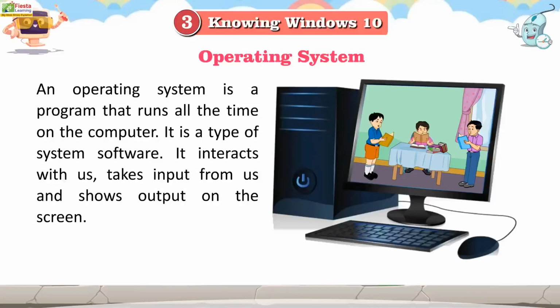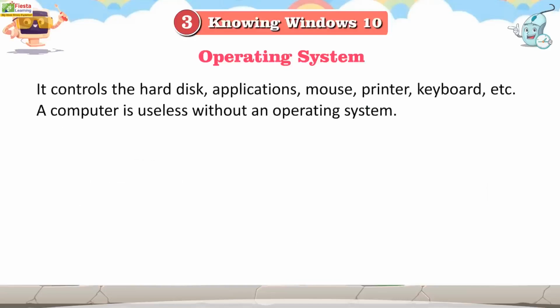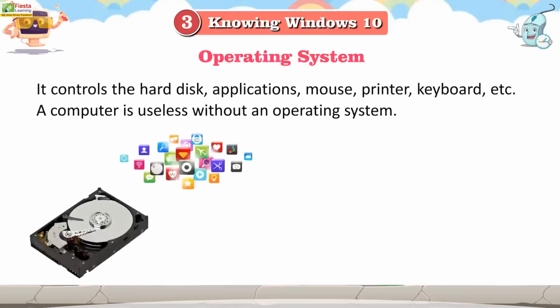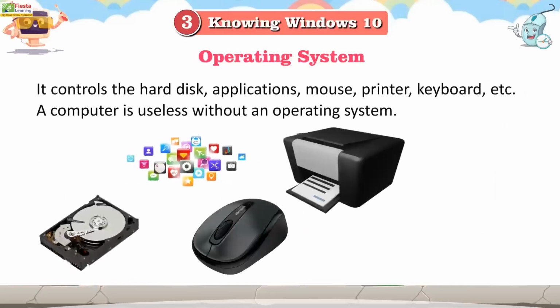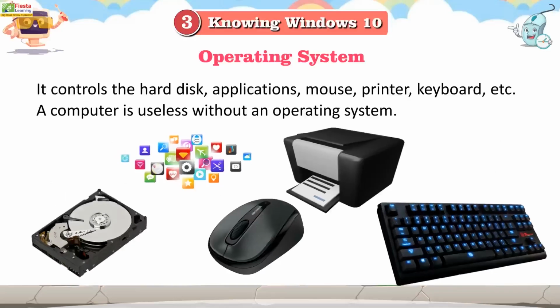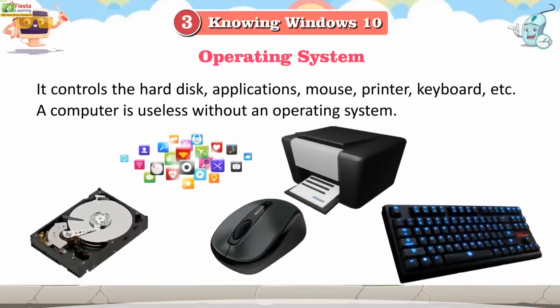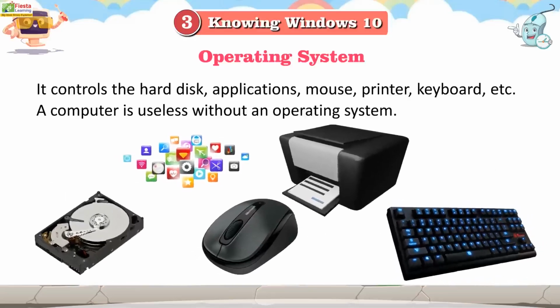It is a type of system software. It interacts with us, takes input from us, and shows output on the screen. It controls the hard disk, applications, mouse, printer, keyboard, etc. A computer is useless without an operating system.